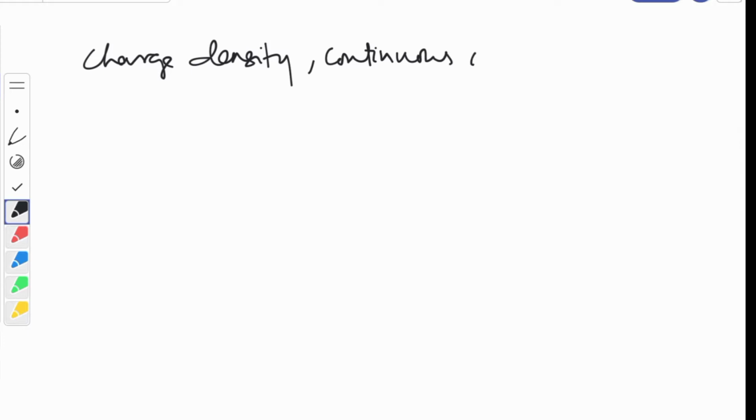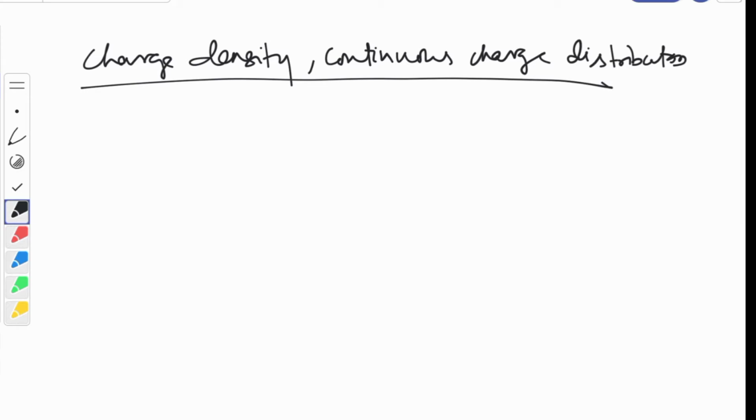Today we are going to discuss charge density and continuous charge distribution. Till now, what have we discussed? We have already discussed discrete charge distribution. What does it mean?